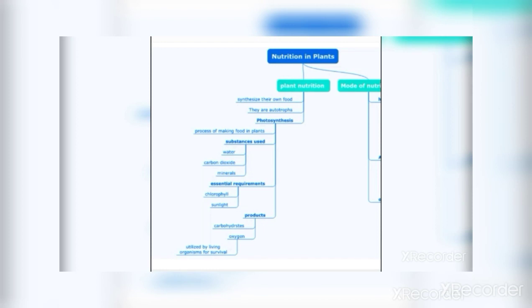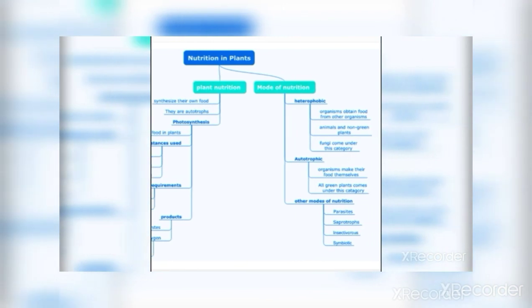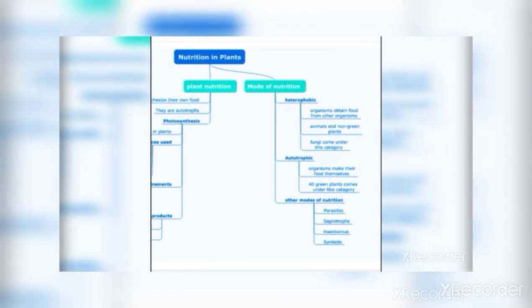We also learned about autotrophic mode of nutrition. The organisms which make their own food are called autotrophs. All the green plants are autotrophs because they make their own food. In next lecture, we will learn about heterotrophic mode of nutrition.